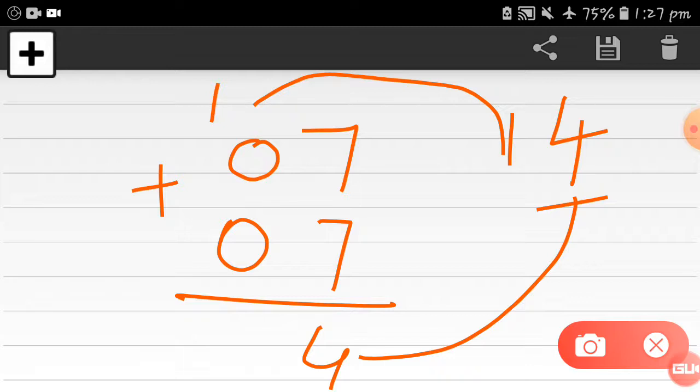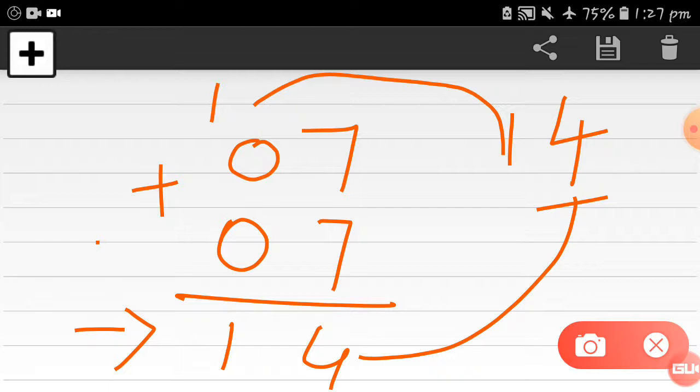Now 0 plus 0 is equal to 0. There is nothing. And 1 plus 0 is equal to 1. I said when I started this lecture that when you add any digit to 0, the answer will be as it is. So here is the 0 and 1 we add in this number, so 1 will come as it is. So here we get this number 14. This is our answer. Hope there is no doubt in it. Okay, let me show you through the example.